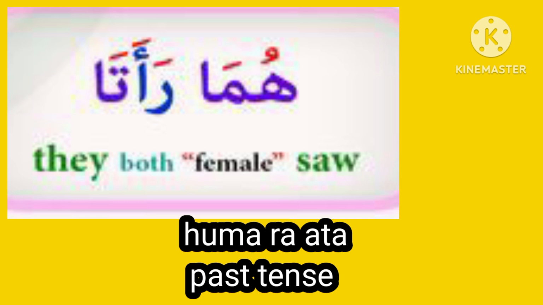Ra'ata is spoken for two female gender. Huma ra'ata means they two women saw.